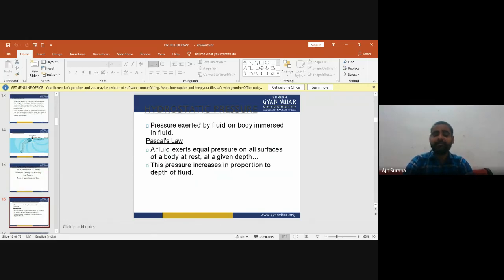Hydrostatic pressure means the pressure exerted by a fluid on a body immersed in the fluid. According to Pascal's law, a fluid exerts equal pressure on all surfaces of a body at rest at a given depth, and the pressure increases in proportion to the depth of the fluid.